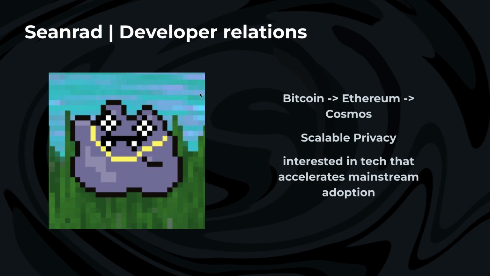And Erdeman, who's the other DevRel person for Secret, likes to say that I abandoned Solidity, which I don't like the way that sounds. It sounds like I wrote my final line of Solidity and then smoked a cigarette and never came back. It was more like I just discovered Secret and then I was like, okay, I guess I'm going to learn Rust now. I came from a JavaScript and Solidity background to learning Rust. So that was my first time with a lower level language, working with a compiler like this.